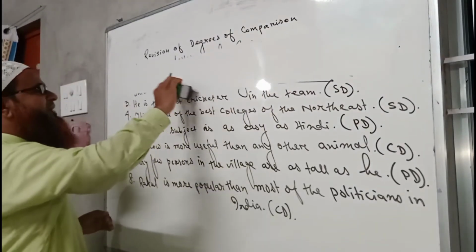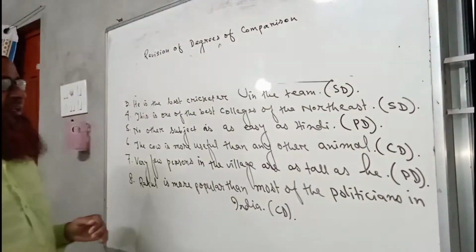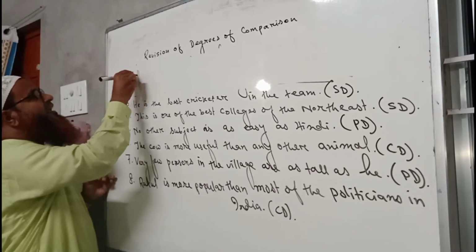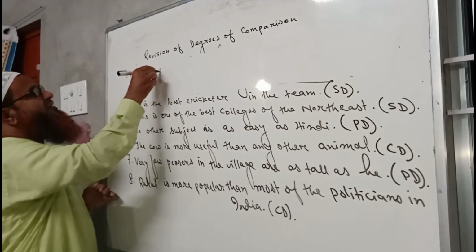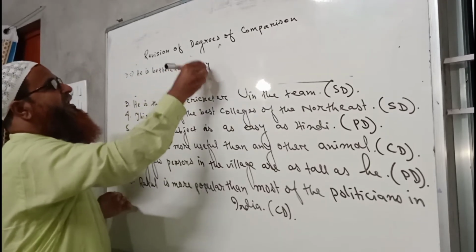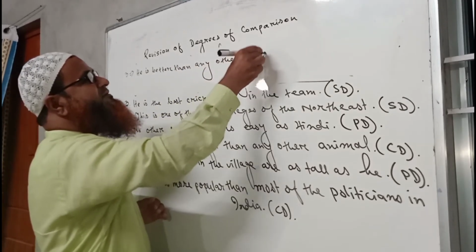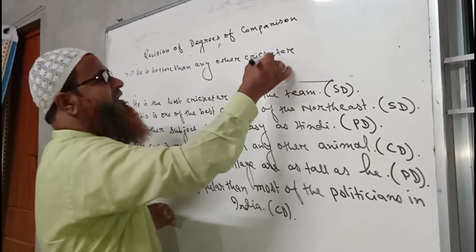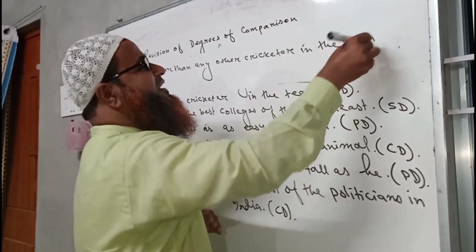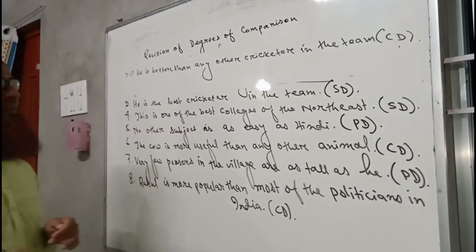So it will be the comparative degree of this sentence.